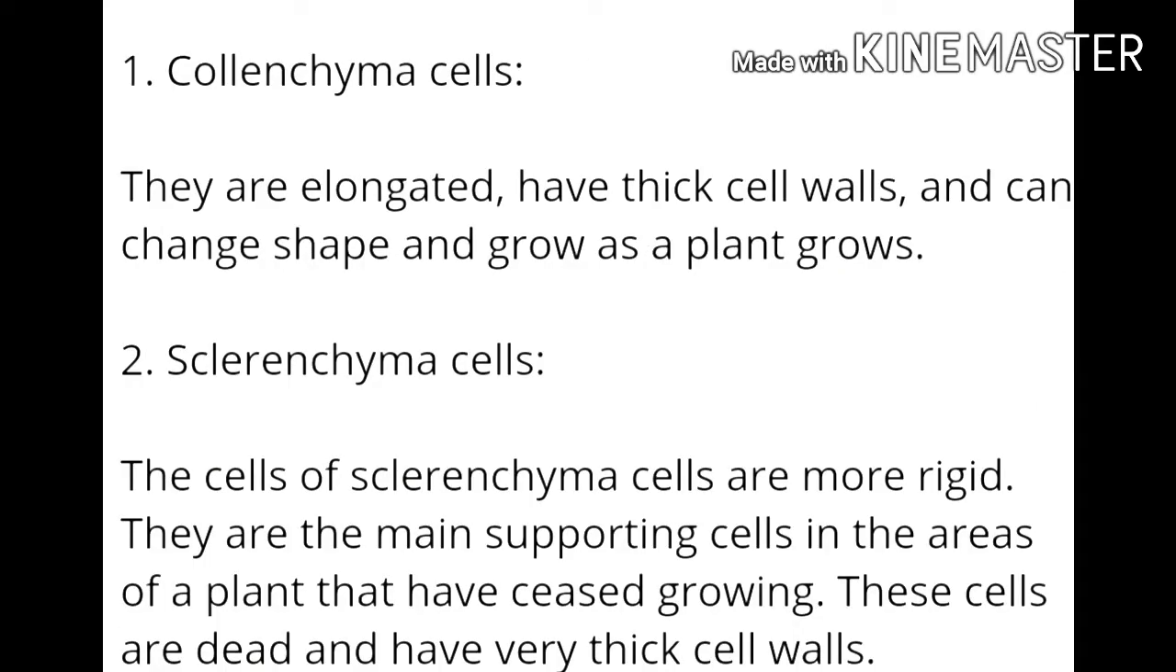Collenchyma cell. They are elongated, have thin cell walls, and can change shape and grow as a plant grows. Sclerenchyma cell. The sclerenchyma cells are more rigid. They are the main supporting cells in the areas of the plant that have stopped growing. These cells are dead and have very thick cell walls.